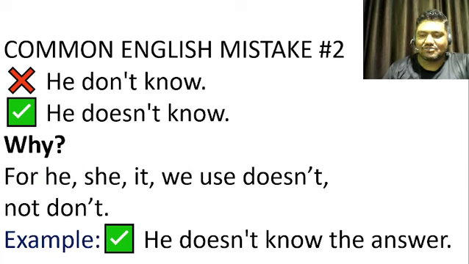Mistake number two. "He don't know." The correct sentence is "He doesn't know." Why so? What is the reason behind it? Because for he, she, it, or singular subjects, we use doesn't, not don't. Don't is actually used for plural subjects. So the example is: he doesn't know the answer.